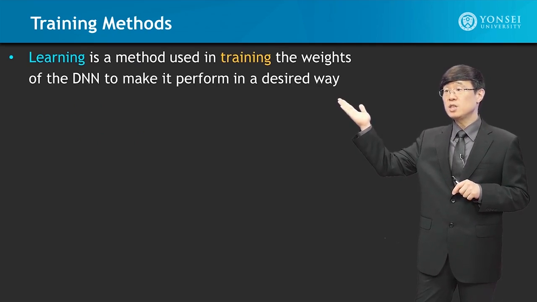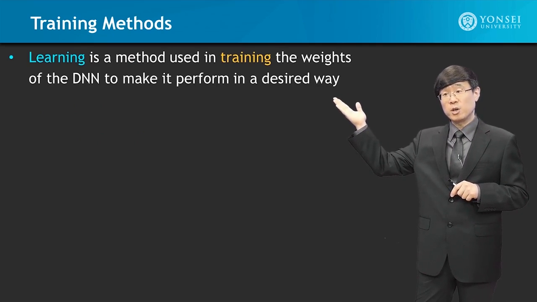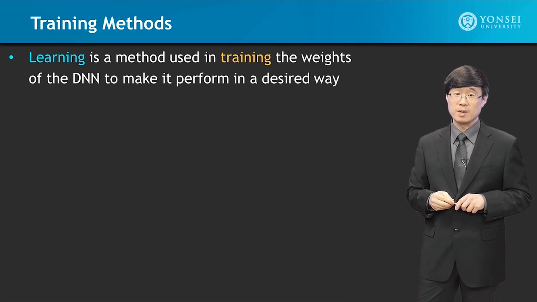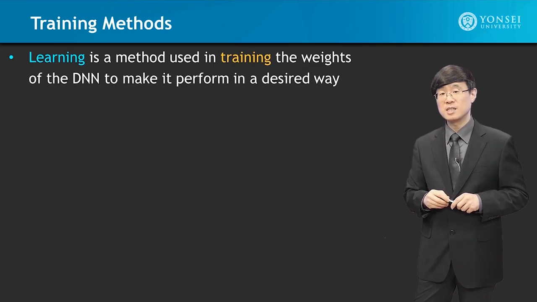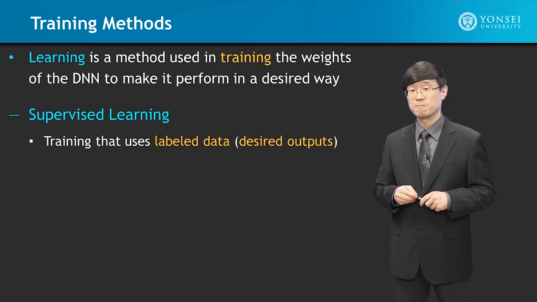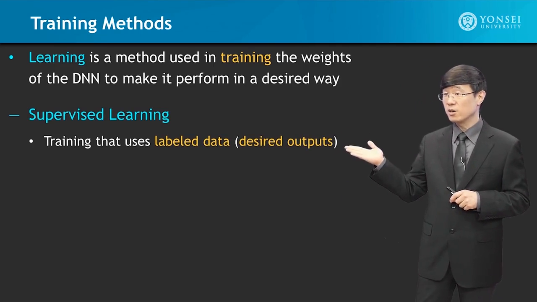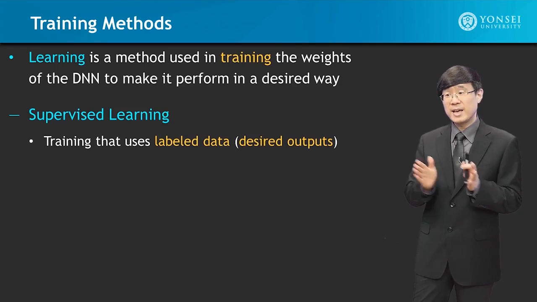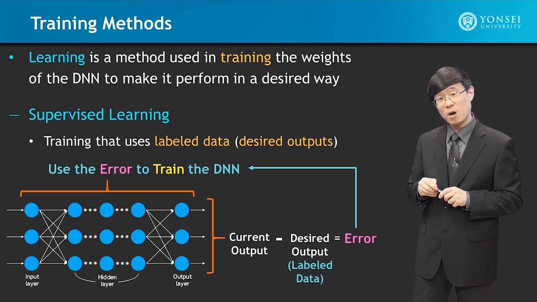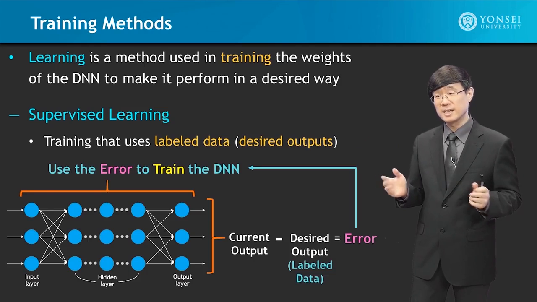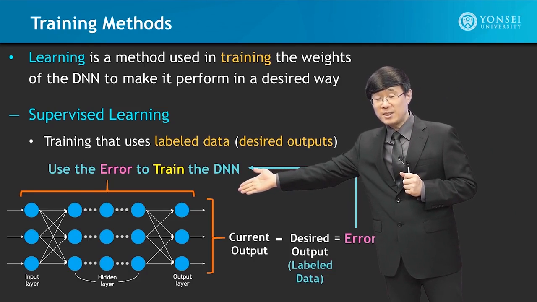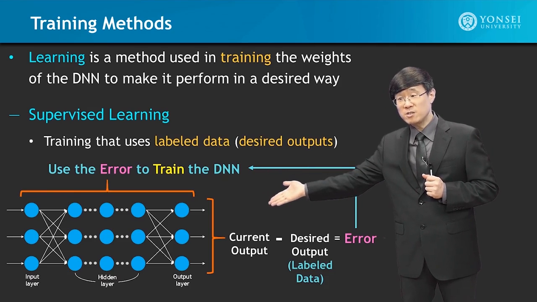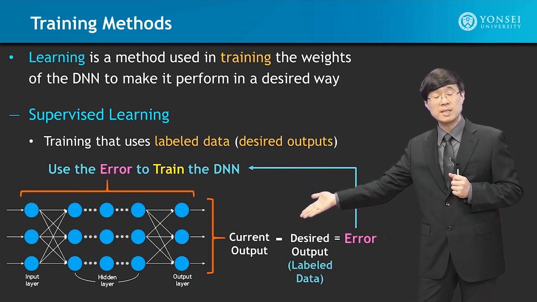Learning is a method used in training the weights of the deep neural network to make it perform in a desired way, such that it builds up intelligence inside to make very accurate decisions under complex situations. Supervised learning is training that uses labeled data. Labeled data is data that has a desired output, a target output result. For example, you put information in at the input layer, it goes through the hidden layers in between, and then something comes out at the output layer.